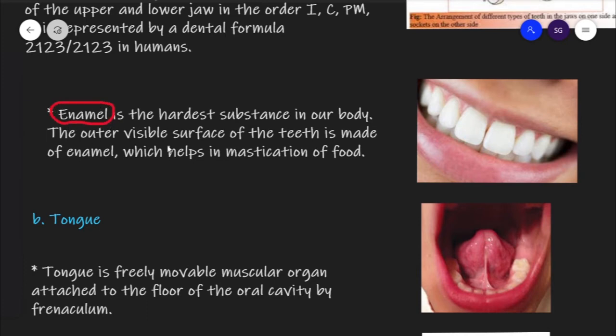You may be asked, which one of the following is the hardest substance in our body? Then you have to tick enamel. And where is it found? It makes the outer visible part of our teeth. The outer visible surface of teeth is made up of enamel and it helps in mastication of food.